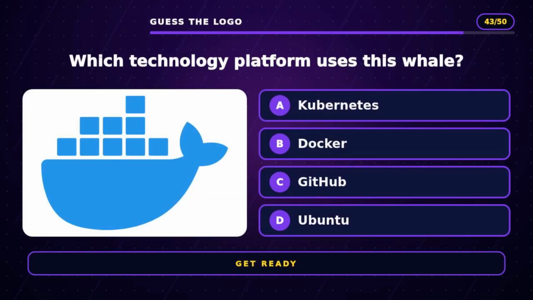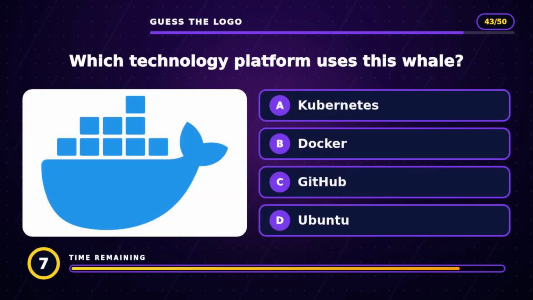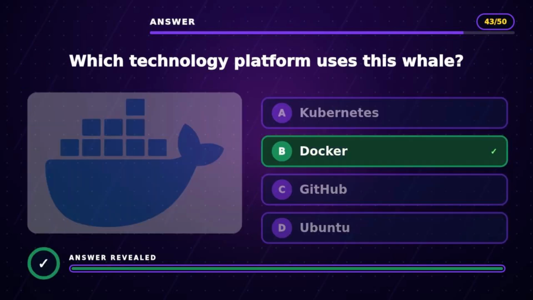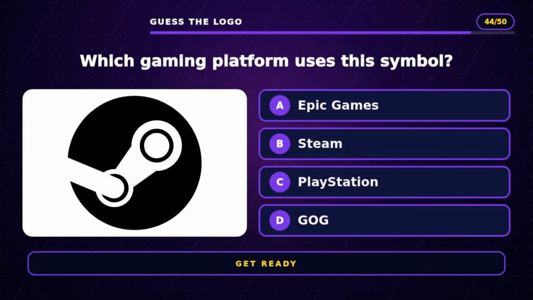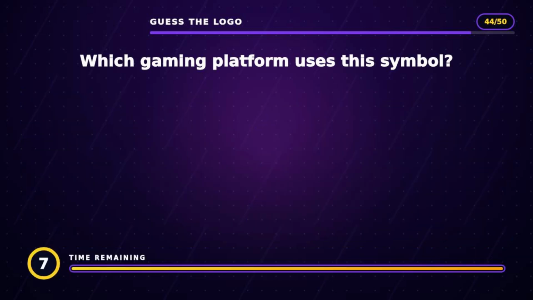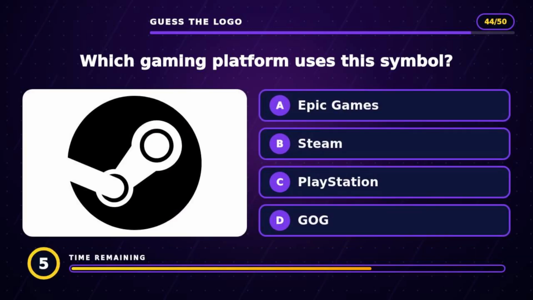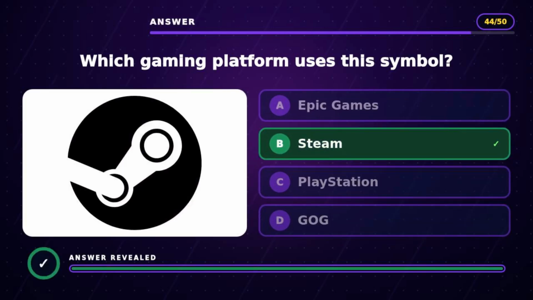Question 43. Which technology platform uses this whale? The answer is B, Docker. Question 44. Which gaming platform uses this symbol? The answer is B, Steam.